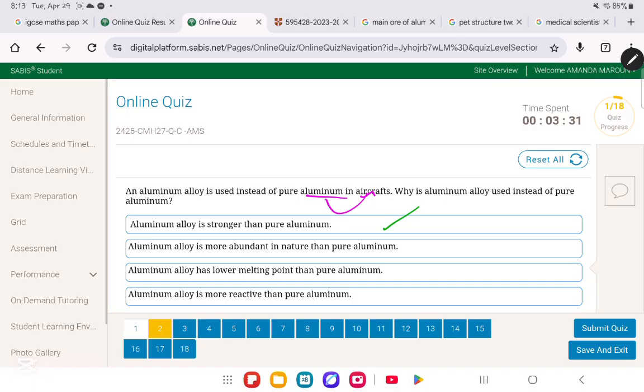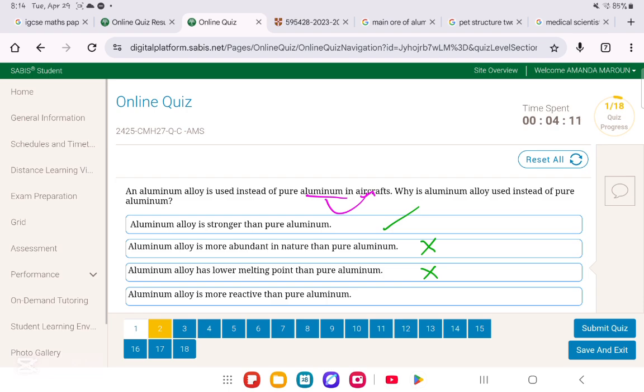Then, aluminum alloy is more abundant in nature than pure aluminum. Okay, if it's more abundant in nature, but it's not going to benefit us, why would we take it? So you have to think in this manner. Is it going to benefit us? What is the benefit if it is more abundant in nature, if it's not going to help us in the production? Next, it has a lower melting point than pure aluminum. This is also wrong because imagine the aircraft going at high speed, so the temperature will increase. If the temperature increases and we use the aluminum alloy, it might melt and damage the aircraft. So definitely for sure, we do not use it because it has a lower melting point.